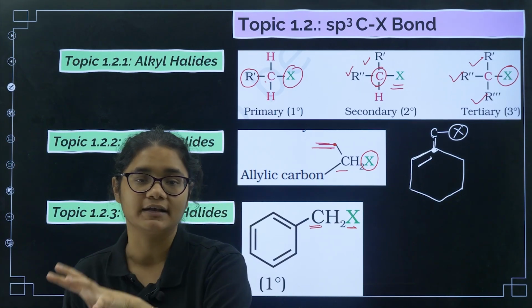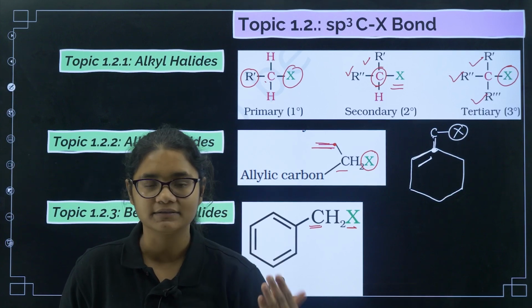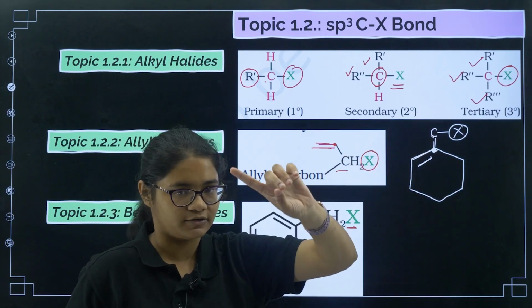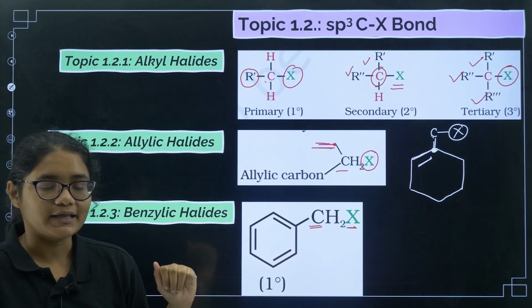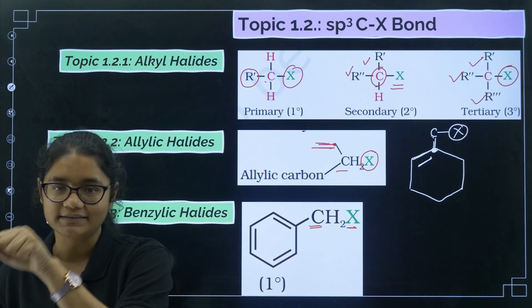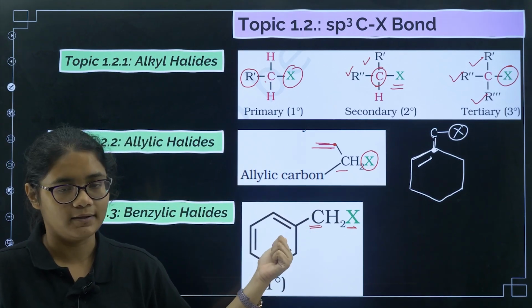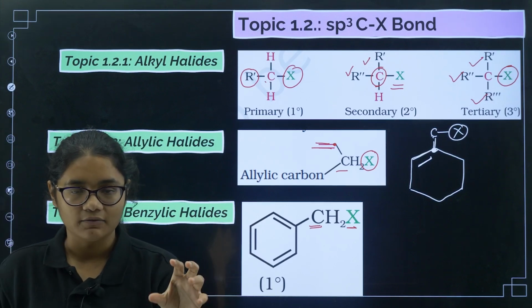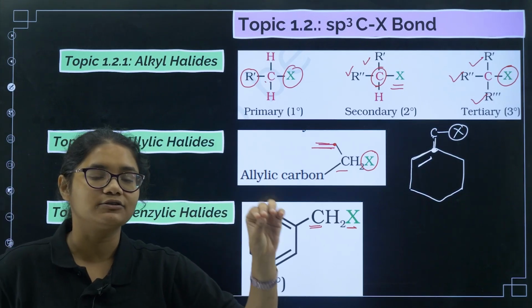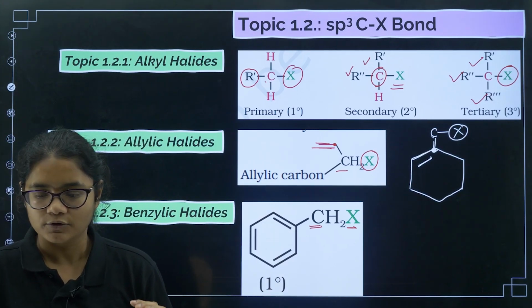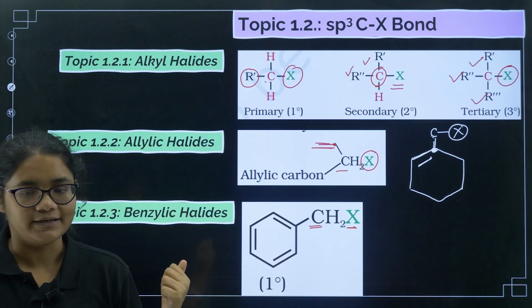If attached to three carbons, we call it tertiary. That is the first thing. Next, allylic halides: the carbon which contains the X should be attached to a double bonded carbon. Third, the carbon which contains the X should be attached to a benzene ring. That is called benzylic halides.